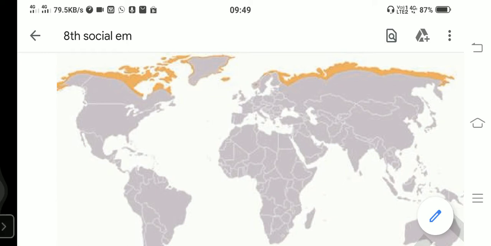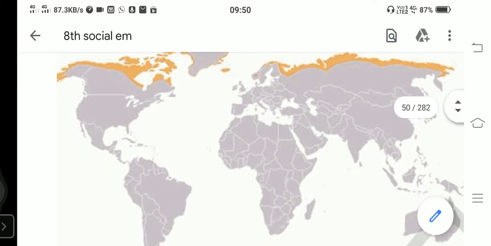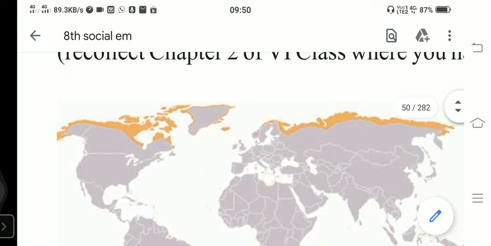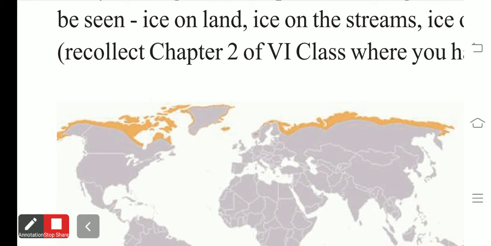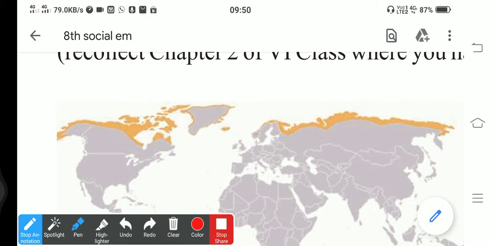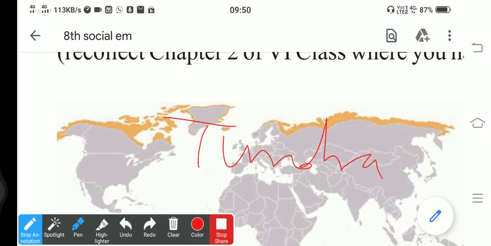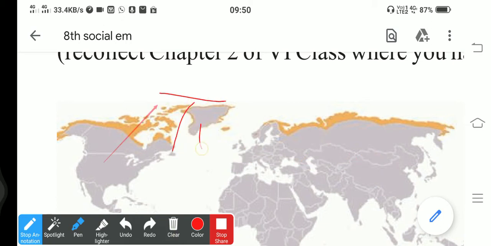So the northern part of the continents within the polar region is called the Tundra region. So this entire orange shaded region is the Tundra region. Understand what region?